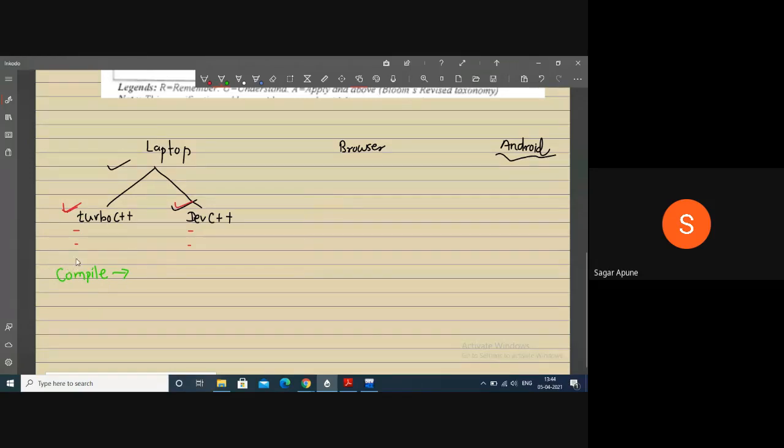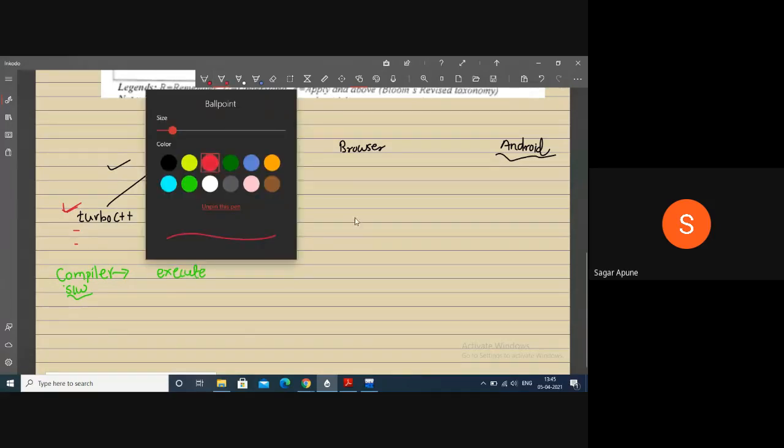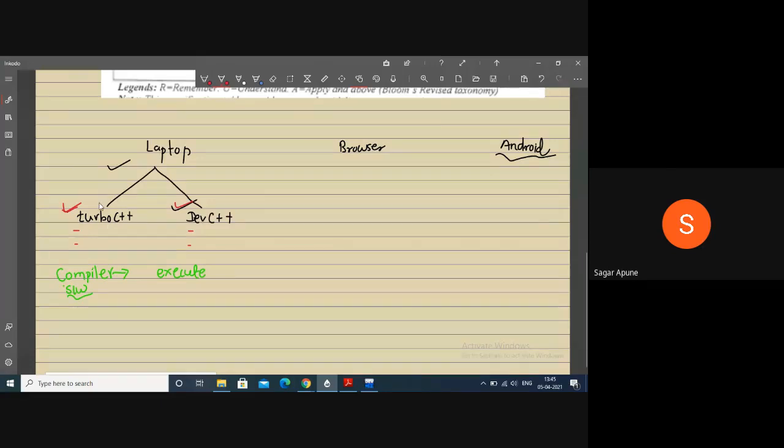And there are lots of applications installed in our mobile. So a compiler is one software where we can execute our C program. Turbo C++ and Dev C++ are compilers. By using these compilers, we can execute our C program.